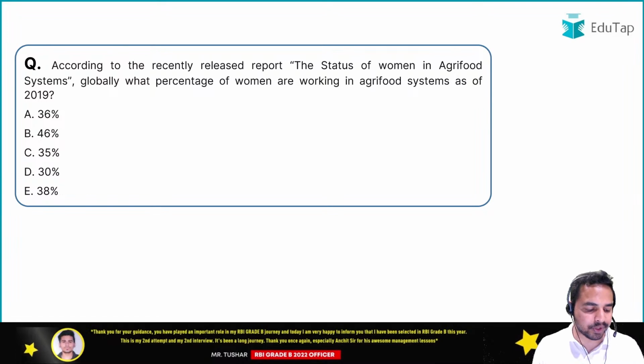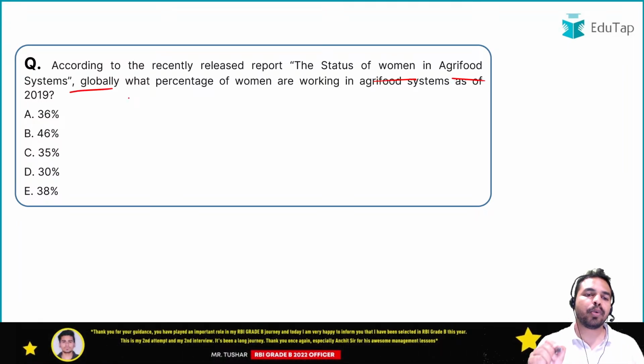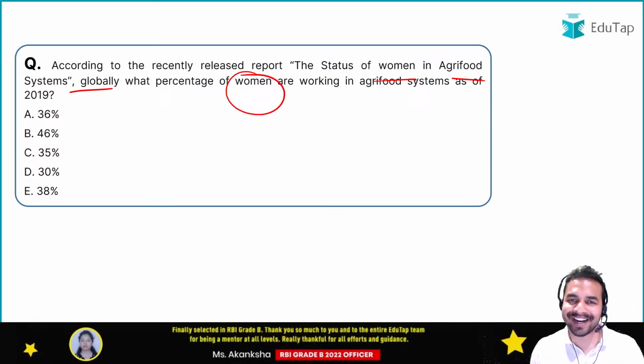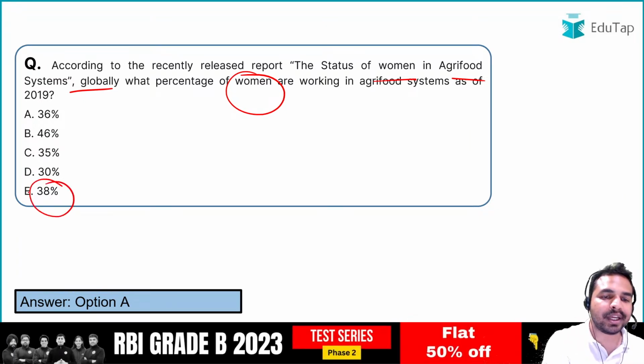So the next question is from the same report that we have just discussed, that is the status of women in agri-food systems. So globally, what percentage of women are working in agri-food systems? We have just covered it. What is the right answer? That is option A, 36%. When I talk about the men, it is 38%. Okay.